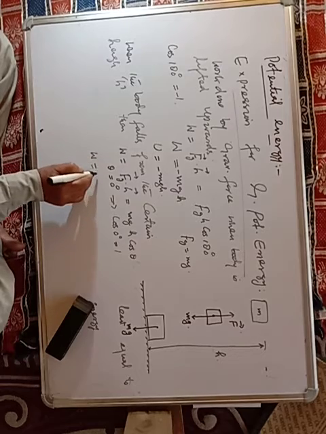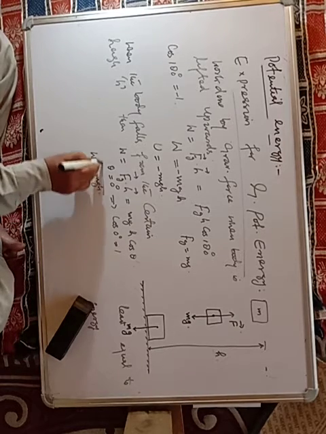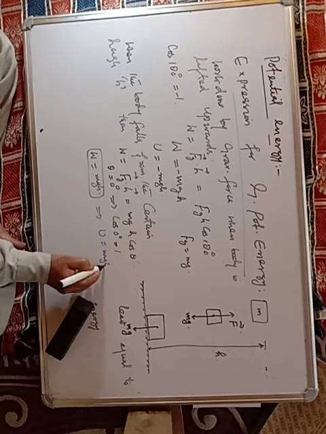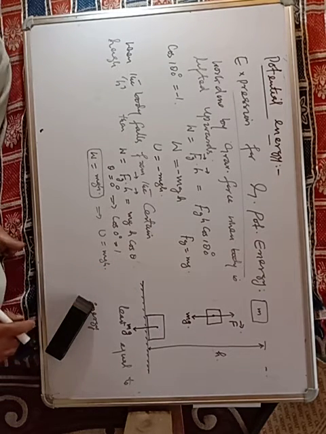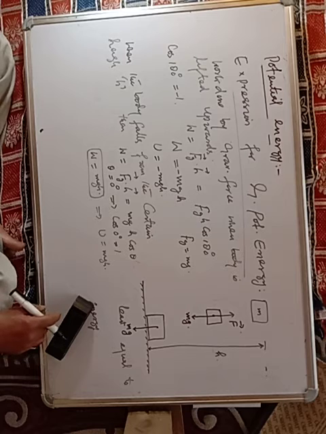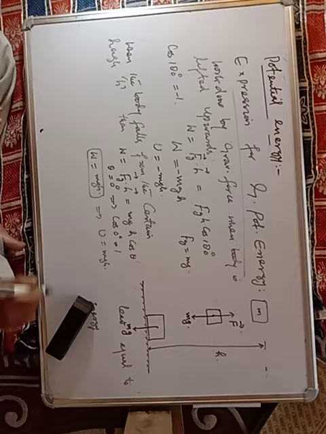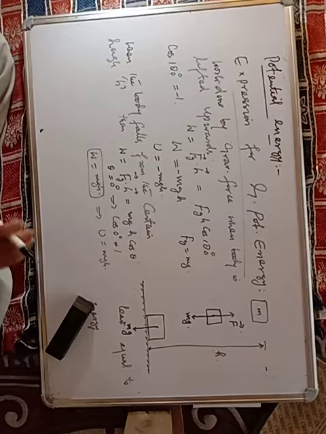So W is equal to mgh, or we can say U is equal to mgh. Right? So this is the work done by the gravitational force when the body falls. This is the work done by the gravitational force when the body rises. Right?